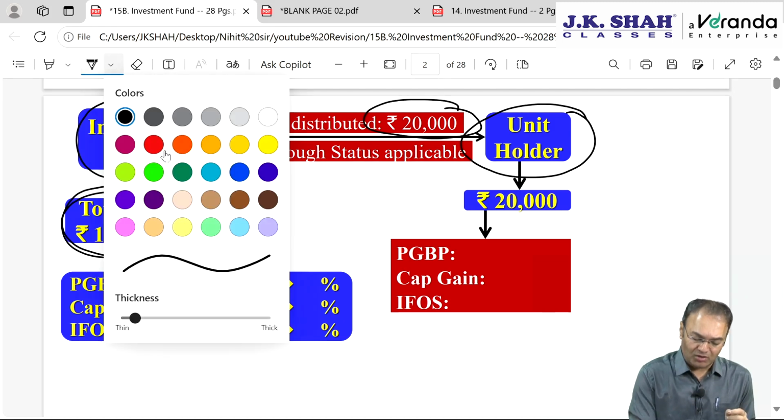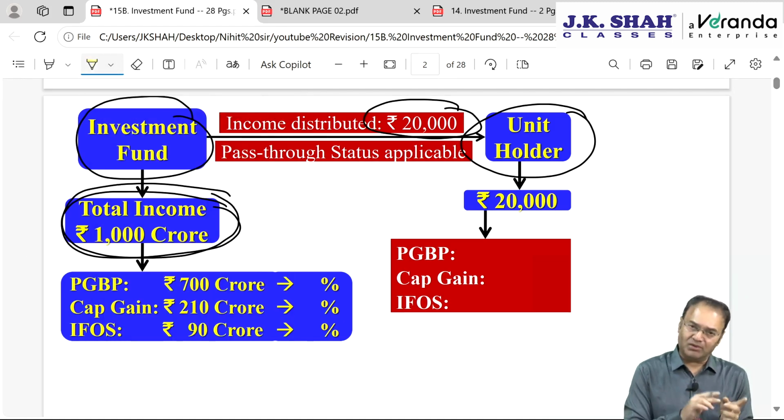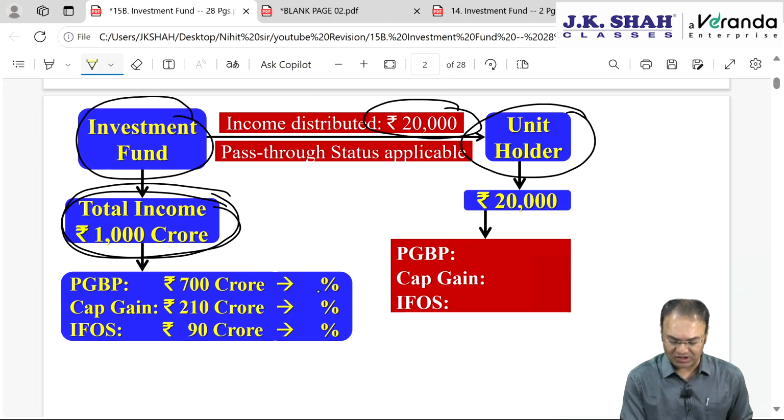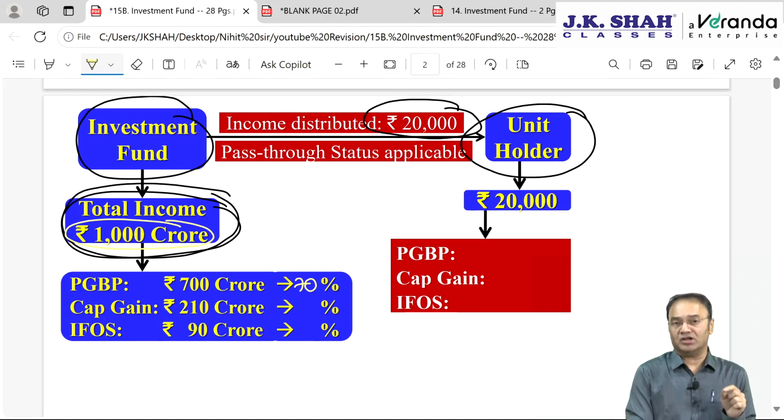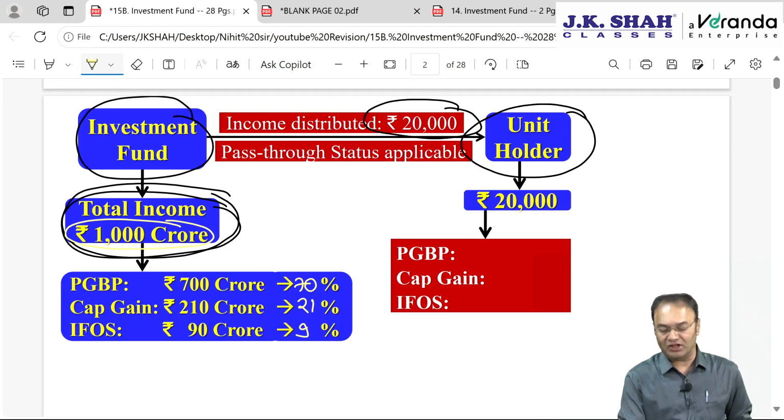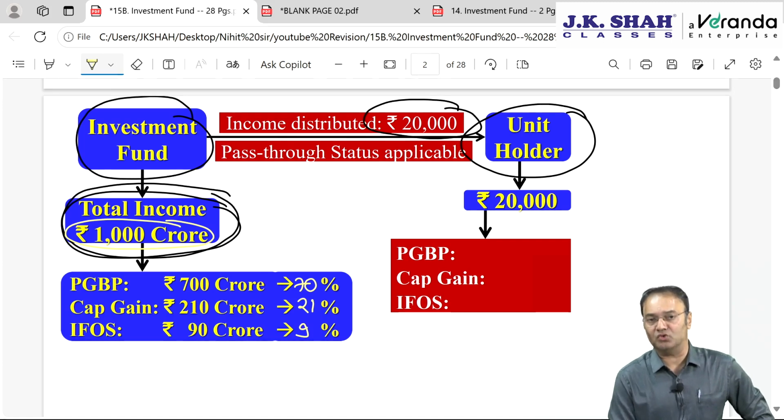Out of the total income earned by the investment fund, just like business trust, under pass-through status, PGBP income is 70%, that is 700 crore out of 1000 crore. 210 crore is capital gain, which constitutes 21%, and income from other sources is 90 crore, that is 9%. So when they pass on 20,000 rupees to you, in your hand also the same percentage and same nature of income will be applied.